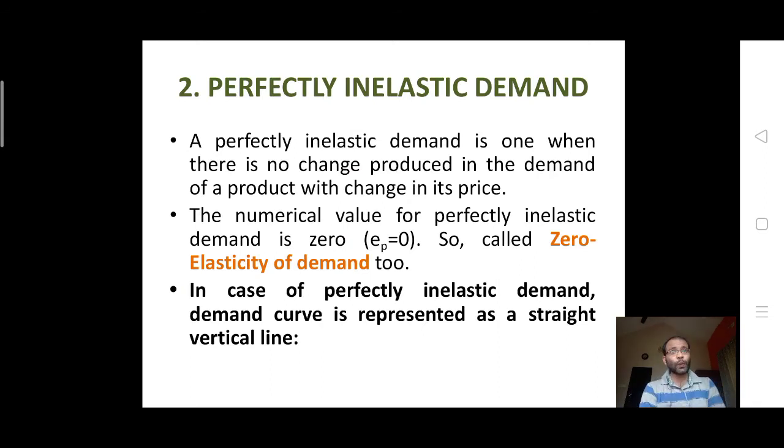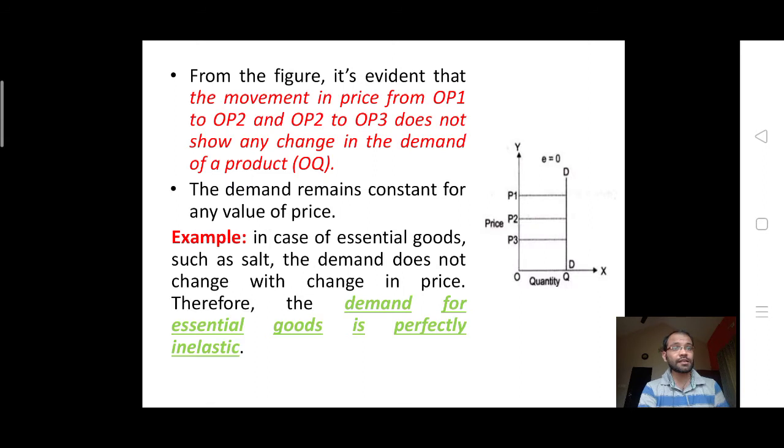It is one when there is no change in the demand for the product with the changes in the price. The numerical value for perfectly inelastic demand is 0, Ep = 0. So, it is known as zero elasticity of demand. In case of perfectly inelastic demand or zero elasticity of demand, the demand curve is represented as a straight vertical line, which is very much evident in this diagram.